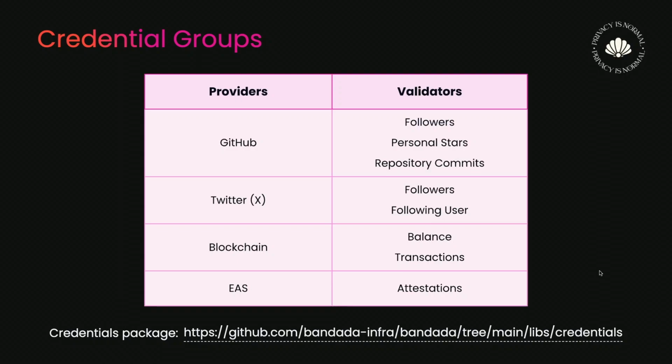For the blockchain provider, we have the balance. For example, if an account has more than a specific balance, or more than a specific number of transactions. And for Ethereum attestation service, you can create groups if you meet a specific criteria regarding the attestations. You can find more information about the credential package in this link.